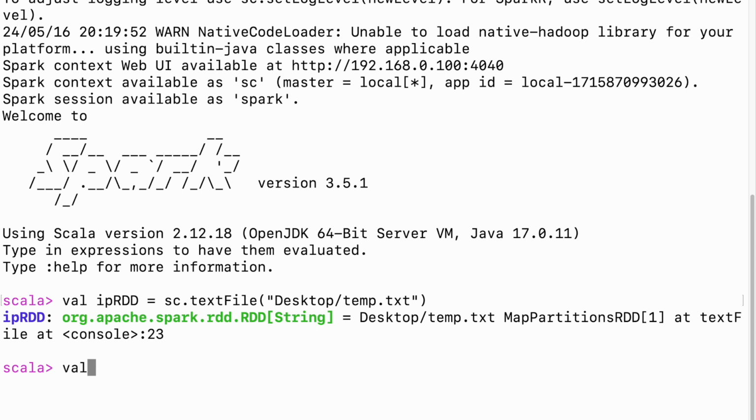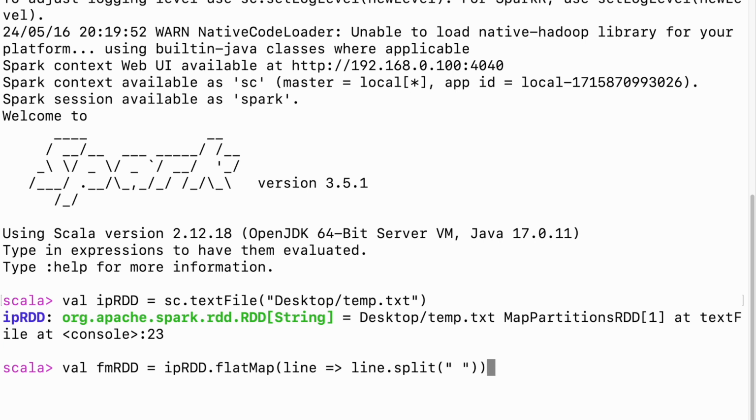Now I will create one more RDD called flatMapped RDD, and this flatMapped RDD is applied on top of this input RDD. So we have this input RDD, then we perform flatMap, and with flatMap we just take every line and split the line into words.